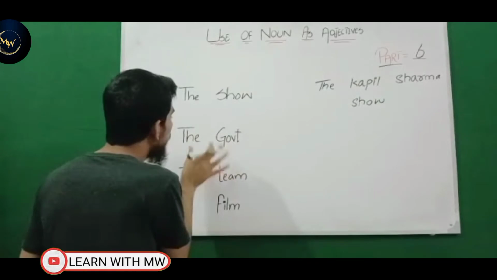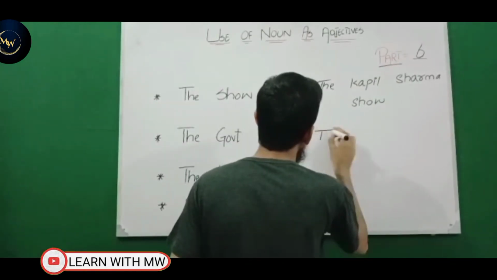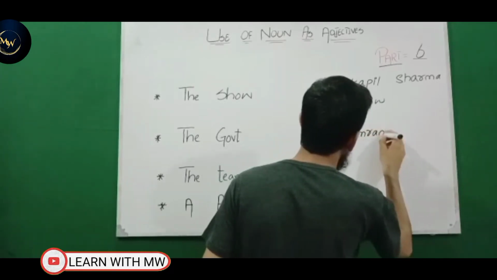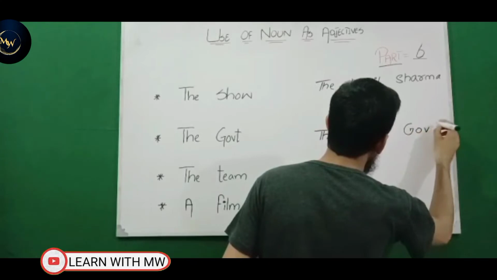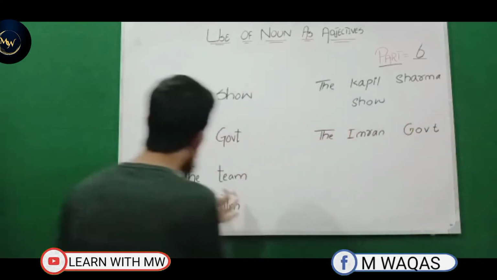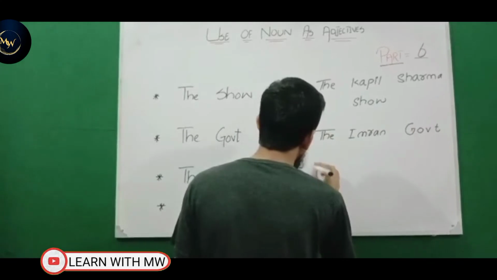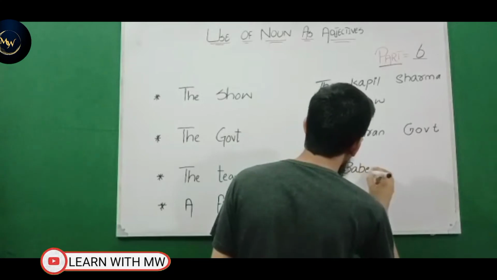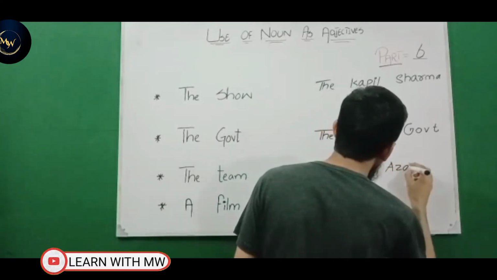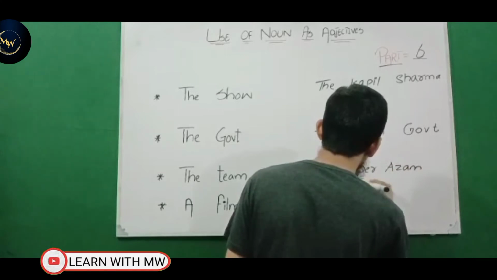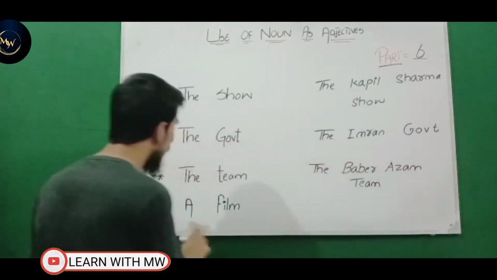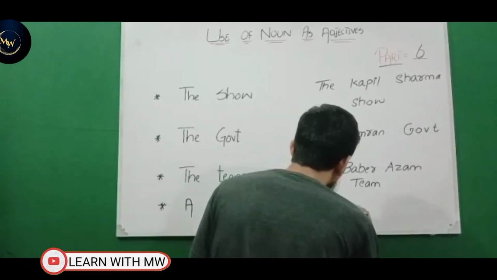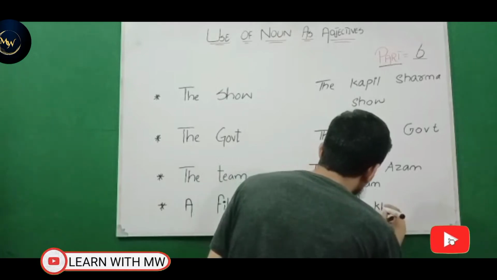And if I modify this example, the government is the Imran government. And if I modify this example, the team, the Babar Azam team. And if I modify this example, a film is a Salman Khan film.